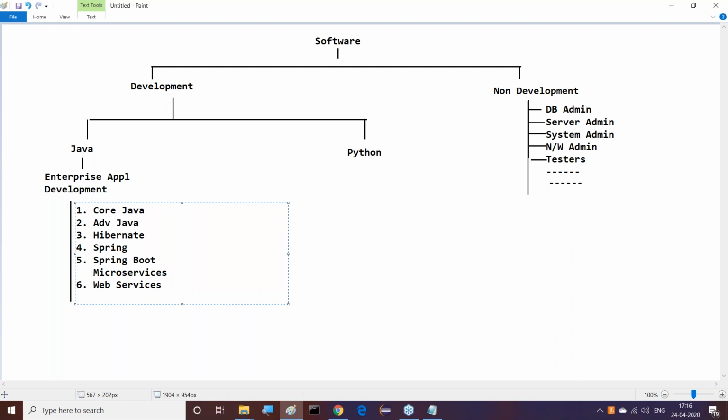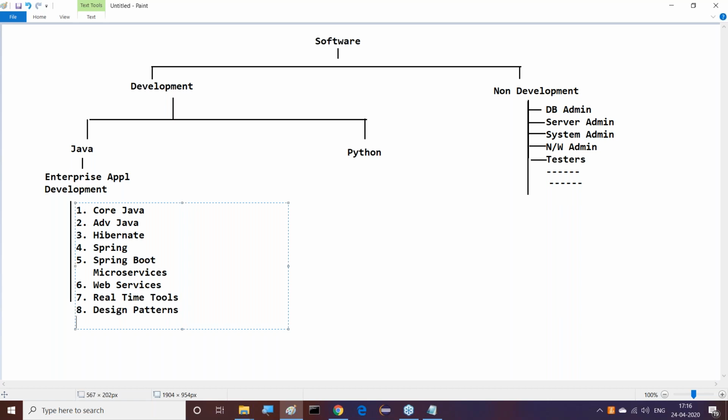These are the main technologies we have to learn. Apart from that, on the Java side, we have to go for some real-time tools. What are the various real-time tools? Like Log4j, or maybe Maven, or Gradle, or maybe CSV, different tools here we have to learn. Then, if you want to have some more content, we need to go for design patterns. So these many things we have to understand clearly.